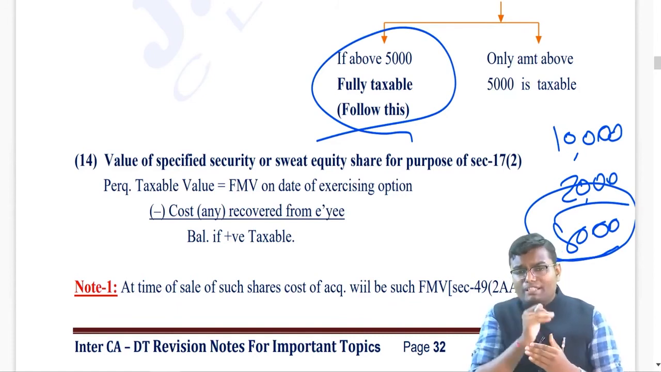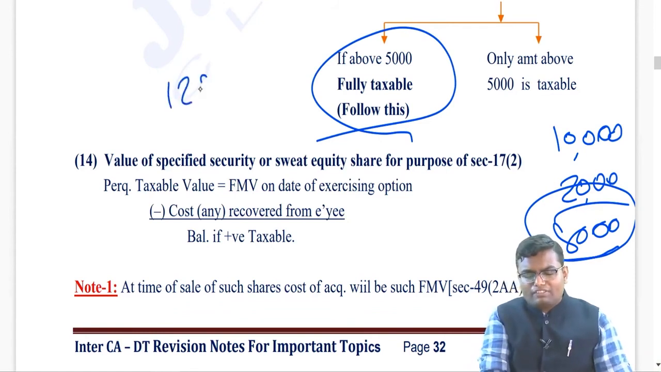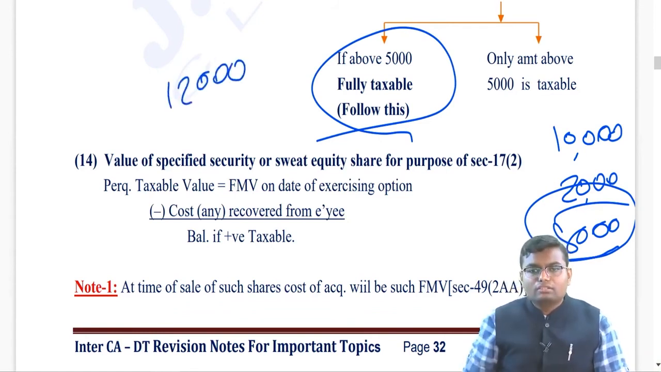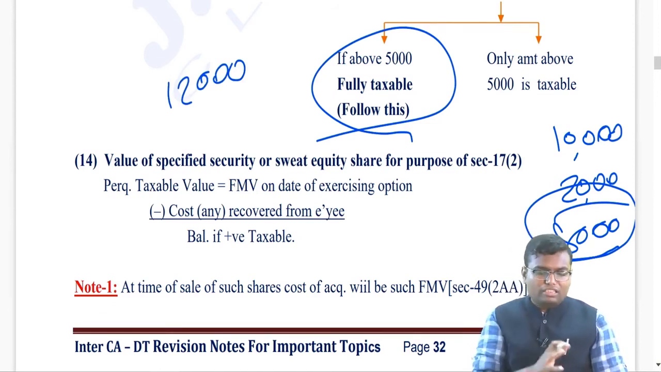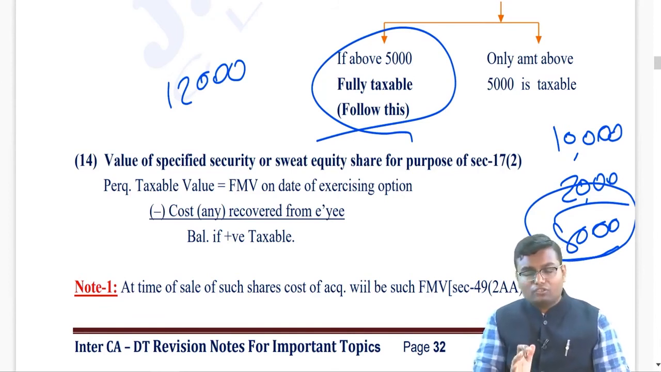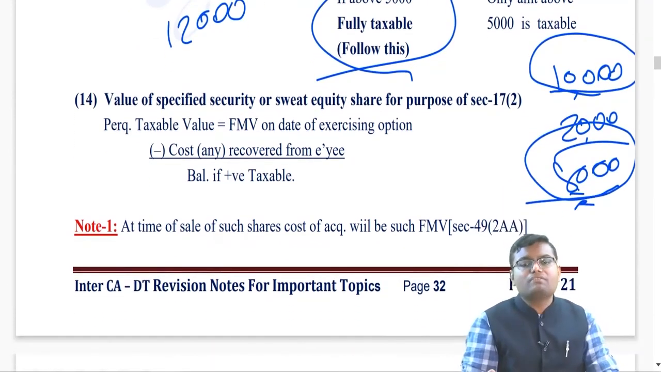Going one more step forward. Let's say in the future I am selling this ESOPs for rupees 12,000. What will be capital gain? Understand one station rule. The journey which you have stopped at, the further journey will start at the same station. In the income tax also, my taxation journey has stopped at rupees 10,000 by taxing this 8,000 in perquisite.